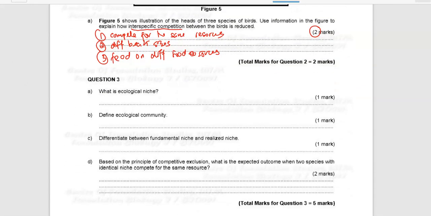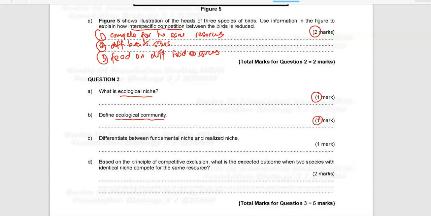Okay, so question number 3, A, what is ecological niche? For this question, it asks you to give the definition of the term ecological niche. Same goes to question B. It also asks you for defining the term ecological community. So for questions that ask you to define terms, usually it is worth 1 mark.